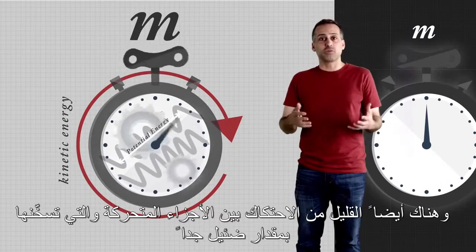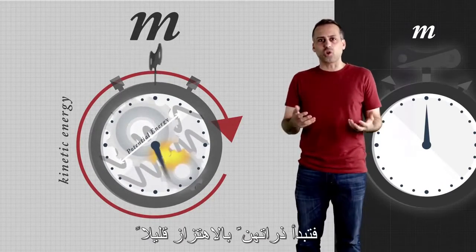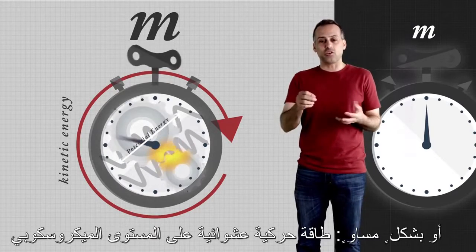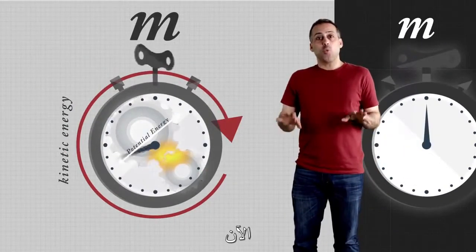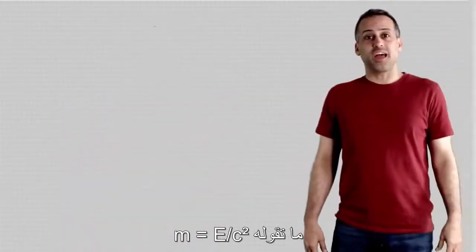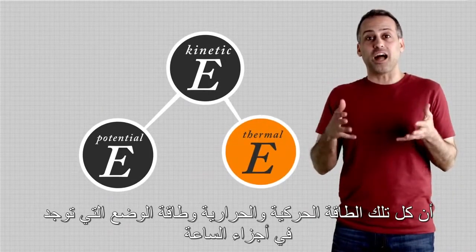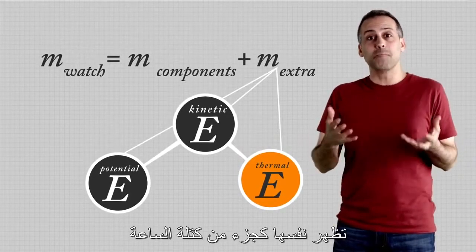And there's a little bit of friction between the moving parts of that watch that heats them up ever so slightly so that its atoms start jiggling a little bit. That's thermal energy, or equivalently, randomized kinetic energy on a more microscopic level. Okay, got it? Now, what m equals e over c squared says is that all that kinetic energy and potential energy and thermal energy that resides in the watch's parts manifests itself as part of the watch's mass.